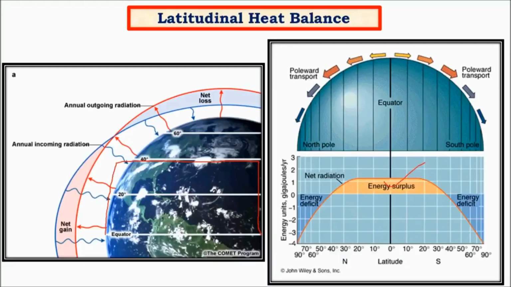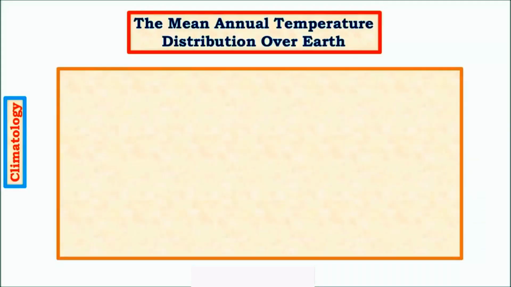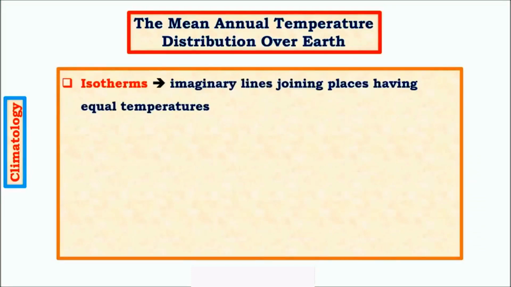So energy surplus regions. And then above 45 to 50 degree latitudes, both north and south, we have this region which is an energy deficit region because of greater albedo as well as less amount of heat received. So all these factors influence latitudinal heat balance. So here the important concepts are heat surplus regions and heat deficit regions. So based on all this, we'll see about mean annual temperature distribution.